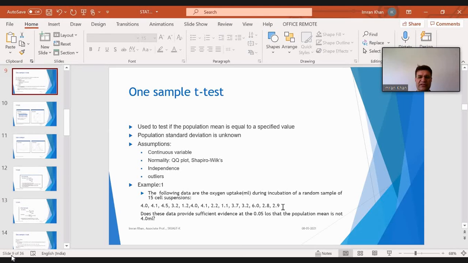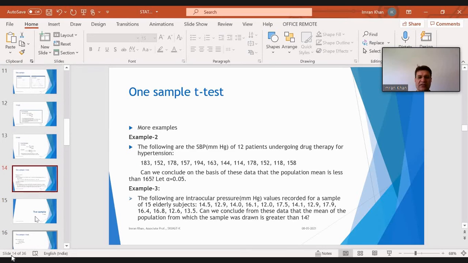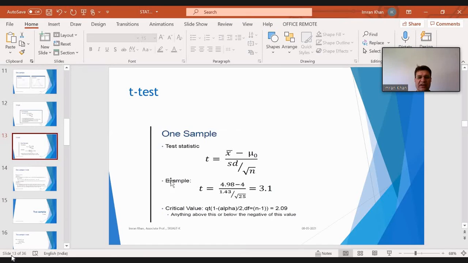And how many observations we have becomes our n; here you have 25 observations. Solve this simple equation, and you will get a value of 3.1. Now this 3.1 value is your calculated t.